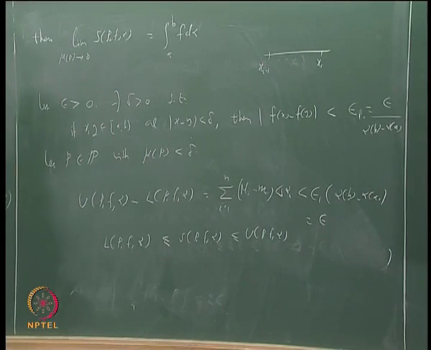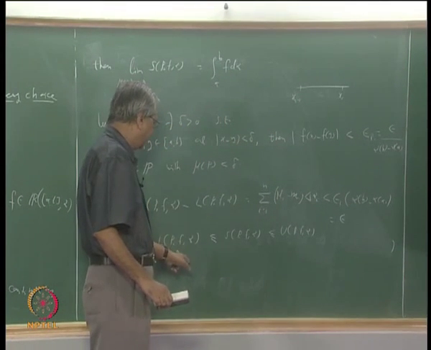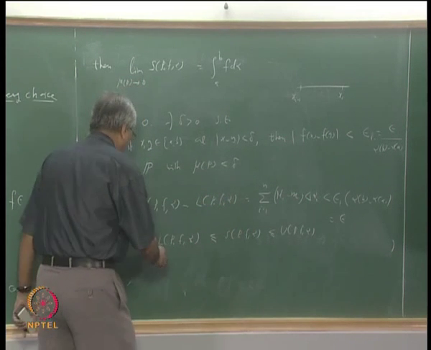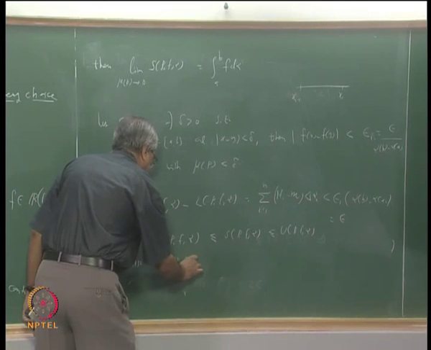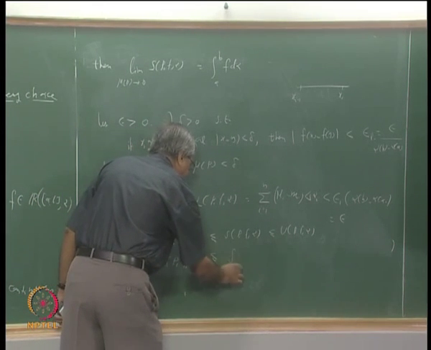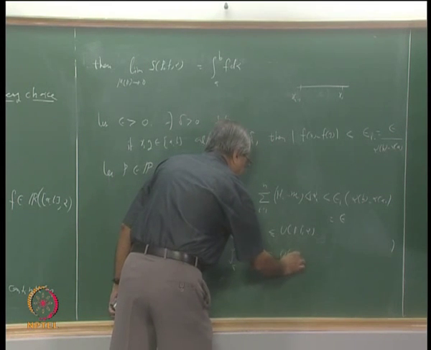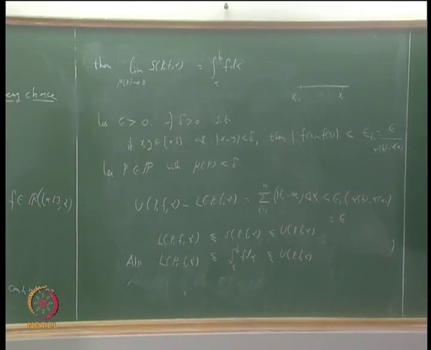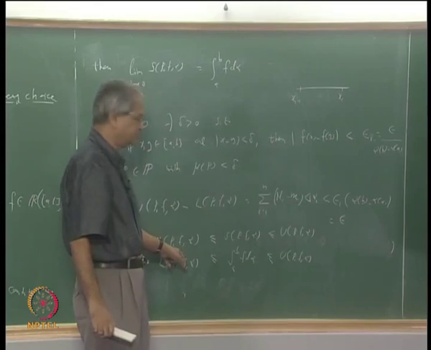And one more thing that we know is that this number, the integral from a to b of f d alpha, also lies between L(P, f, alpha) and U(P, f, alpha). But what do we know? We know that the difference between this and this is less than epsilon.